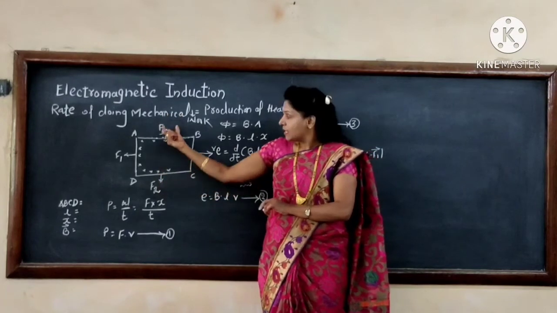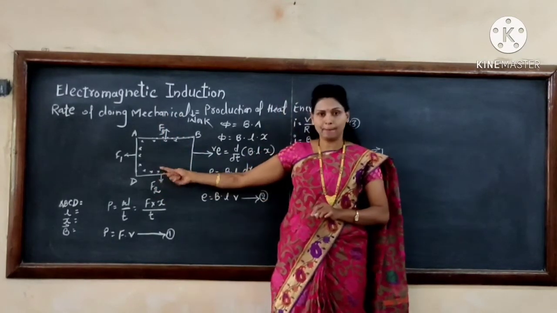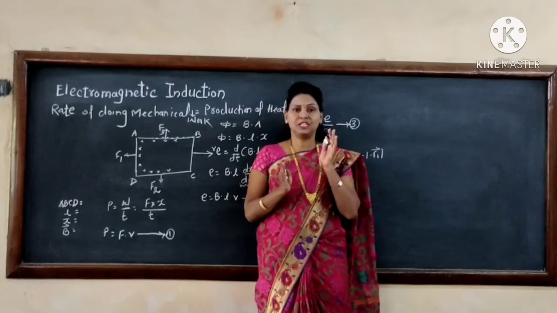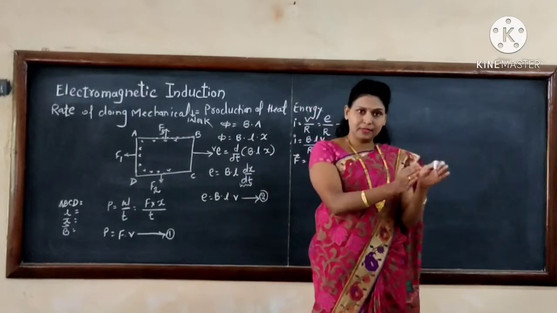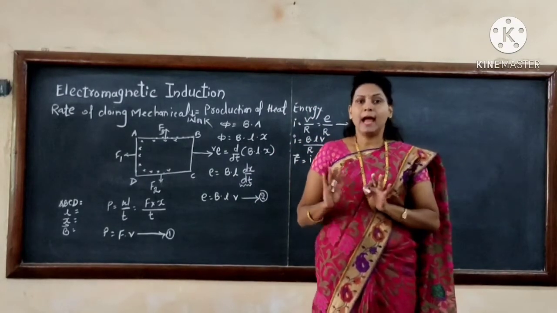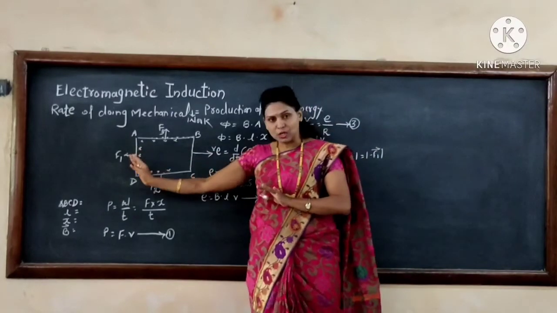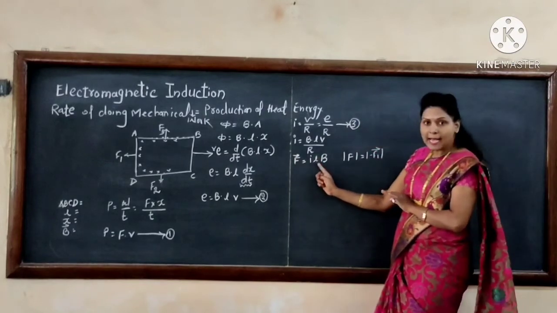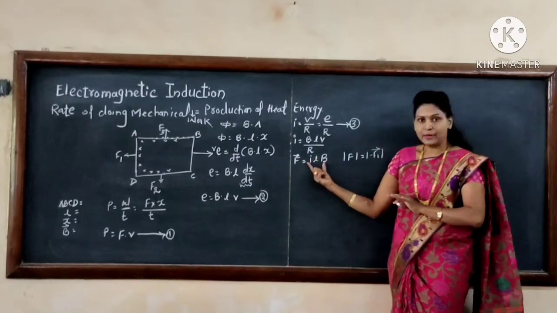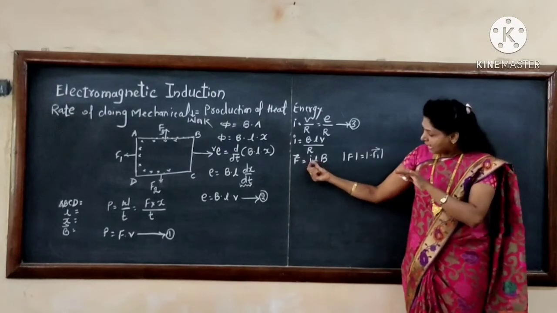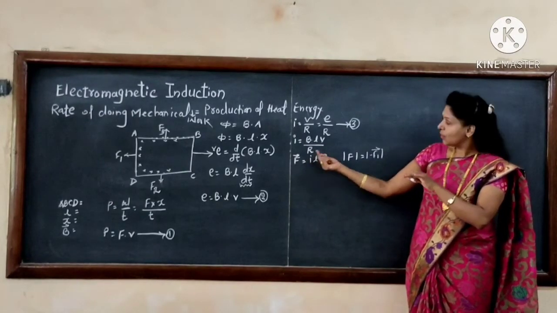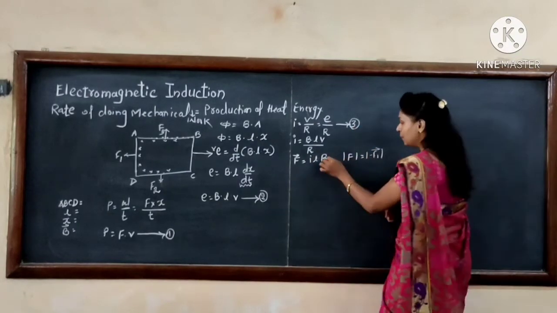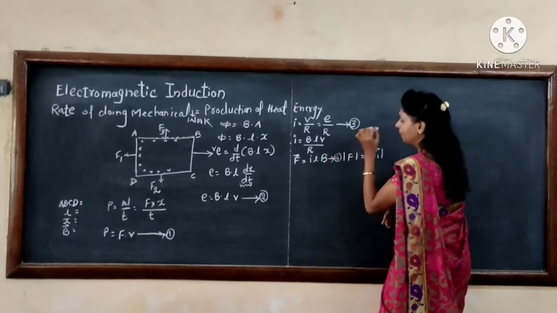These two forces are equal in magnitude and oppositely directed. Therefore these two forces, F2 and F3, cancel each other, and the F1 force is equal to F. Therefore the equation is F = ILB. Now in this equation, the I value, the current, we have already calculated in equation number 3. Suppose this is equation number 4.